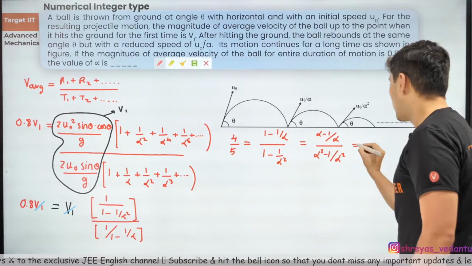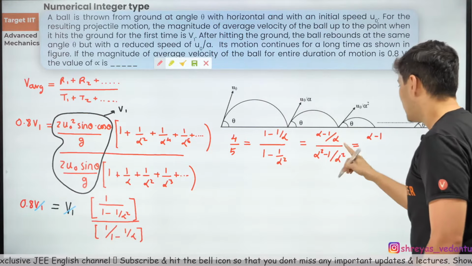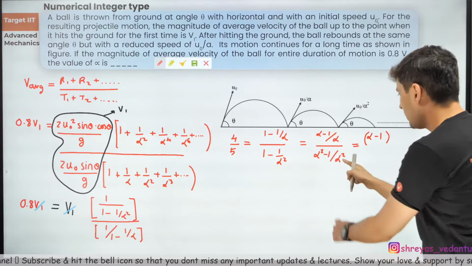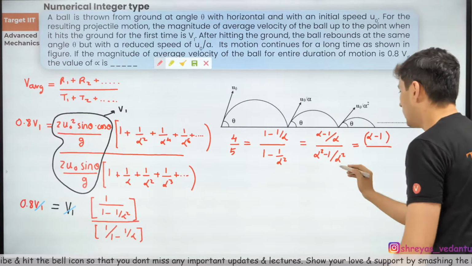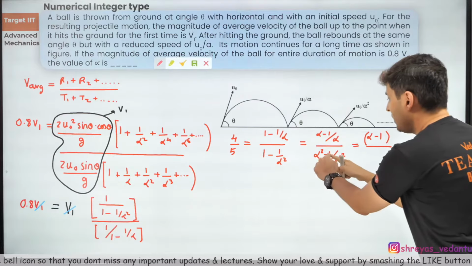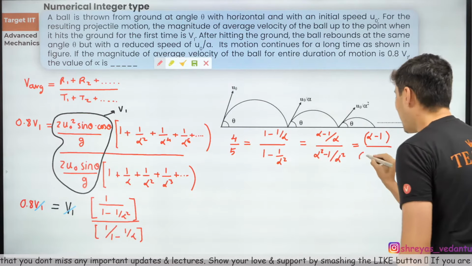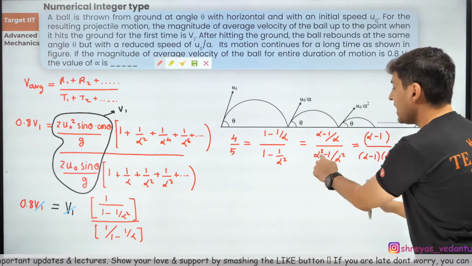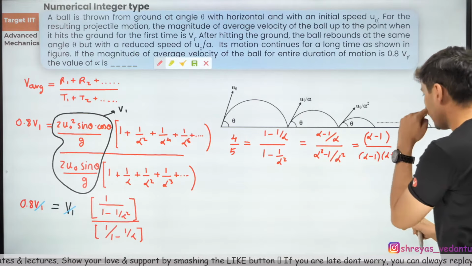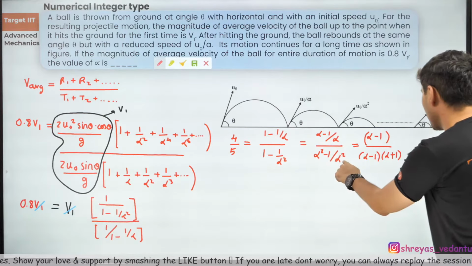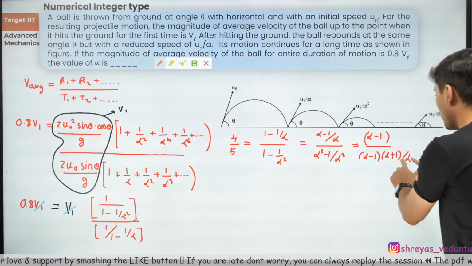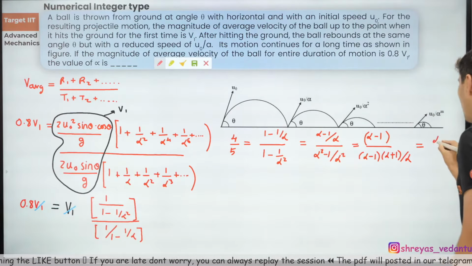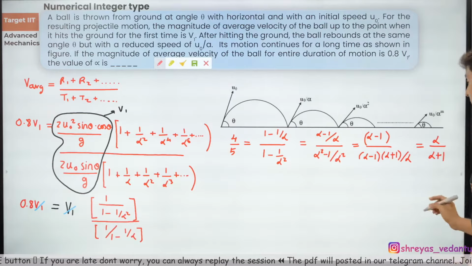Now you can do something more. You can write this as alpha minus 1. One of the alphas will get cancelled and it will come on the top. Okay, this alpha, if you don't like it, no problem. I'll just keep it below. Alpha square minus 1, I can write it as alpha minus 1 into alpha plus 1. I'm using the identity a square minus b square is a minus b into a plus b. One of the alphas has got cancelled, so alpha will still remain below. Now this alpha minus 1, this alpha minus 1 will cancel. So I'll be left with alpha upon alpha plus 1.